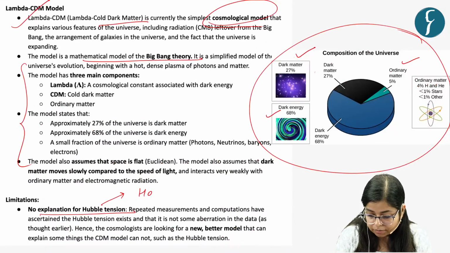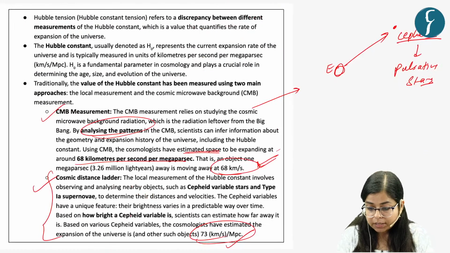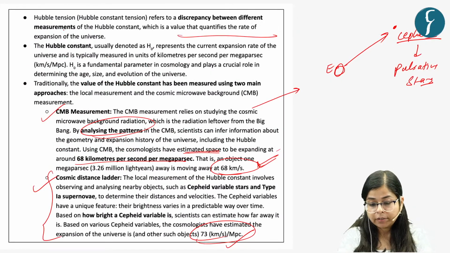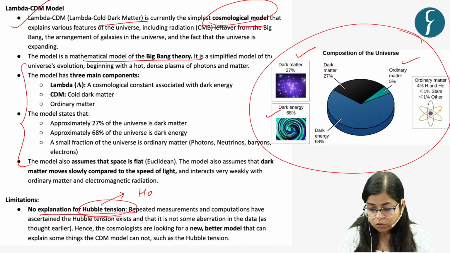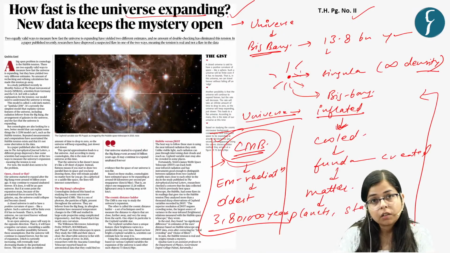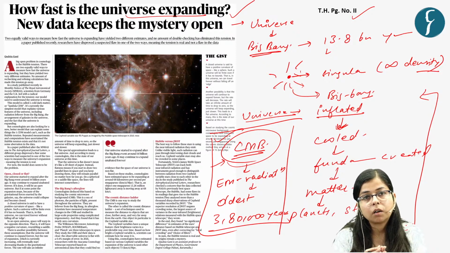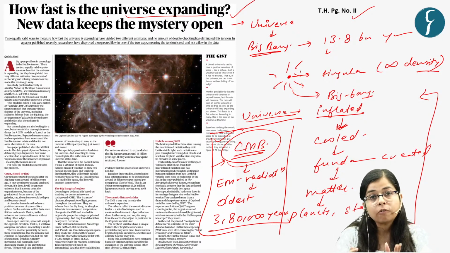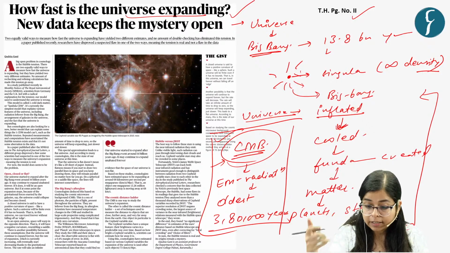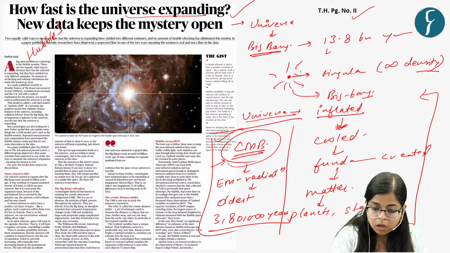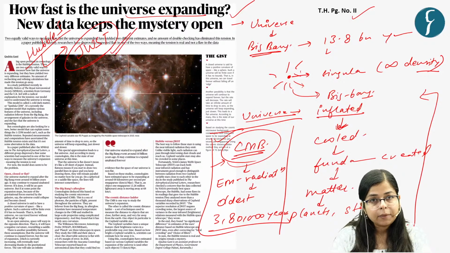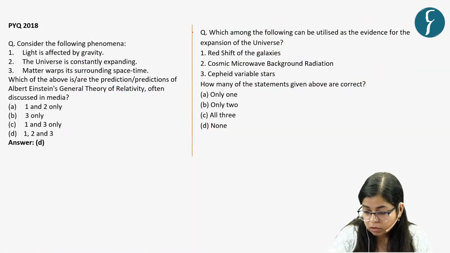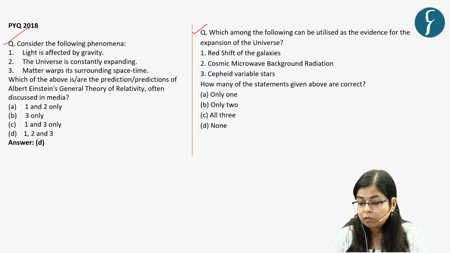So this article says that there is a presence of Hubble tension. And Hubble tension means that there is a discrepancy in this value between different measurements of the Hubble constant, right? So this is the central idea. And now we need to move towards more accurate measurements of how fast the universe is expanding, for which we have certain telescopes. I hope you have heard about Hubble's telescope. And then the latest version is the James Webb Space Telescope, right?